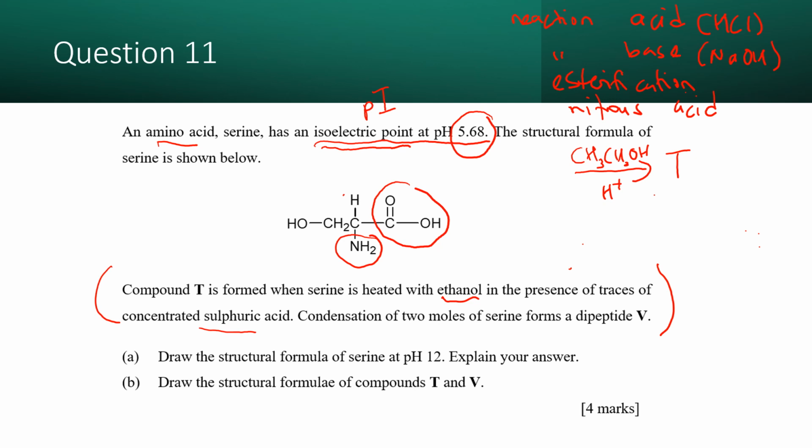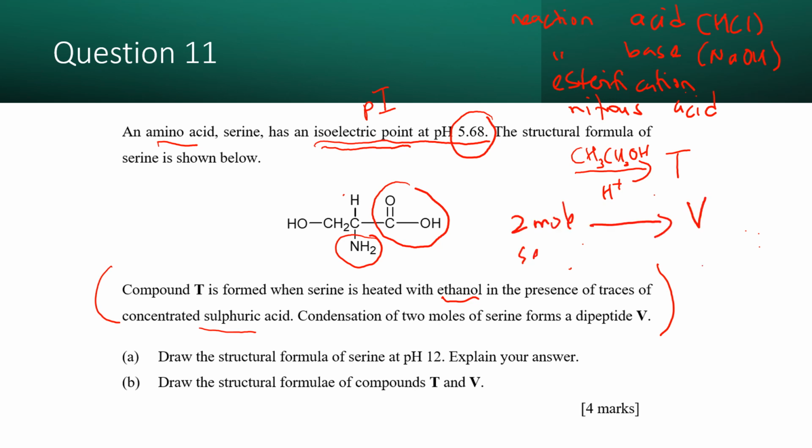So make sure when you see an amino acid reacting with an alcohol, we know esterification happens, and during esterification there is the presence of acid. In organic chemistry, you must know how to determine the product. Sometimes the question may also ask you to write the equation. So make sure when you write the equation of esterification, carboxylic acid plus alcohol, there must be the catalyst H+. Okay. And then condensation of 2 mole of serine forms dipeptide V. So V is the condensation reaction of 2 mole serine.